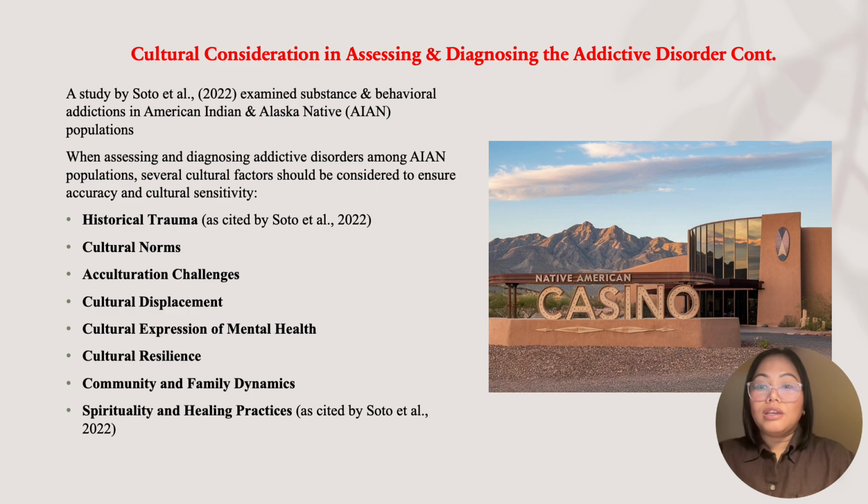Community and family dynamics. The importance of family and community in AI/AN culture means that family gambling history, social modeling, and family conflict can be significant risk factors. Conversely, family cohesion, parental involvement, and cultural connections are protective factors that should be considered.